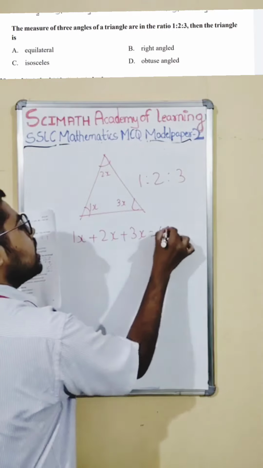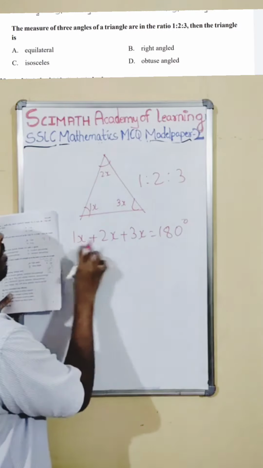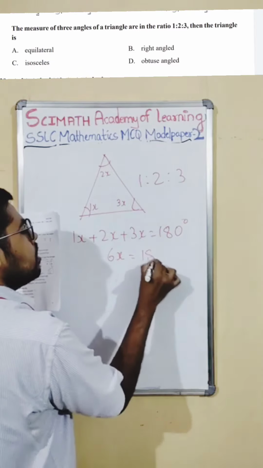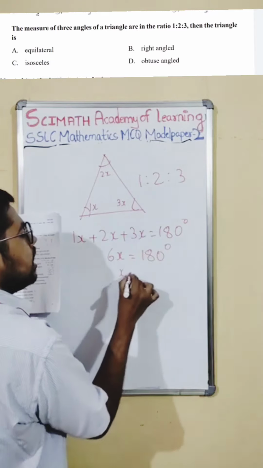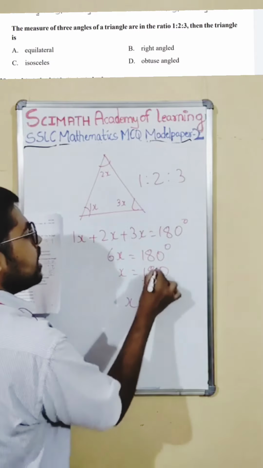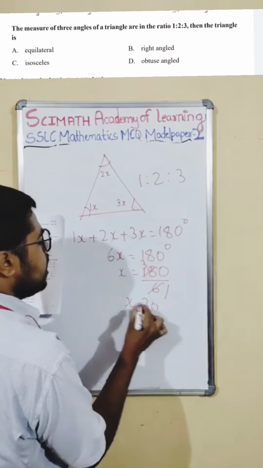I'll put 180 here. Now when I add all these, 1 plus 2 plus 3 is 6. All are like terms, so I can easily add them. So 6x is equal to 180, x equals 180 by 6. We know 6 1s are 6, 6 3s are 18, so x equals 30 degrees.